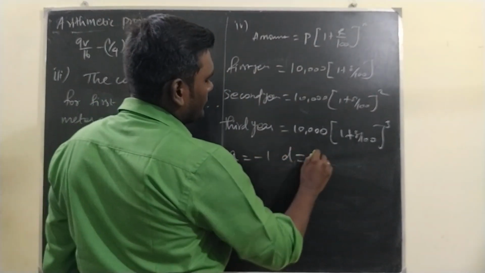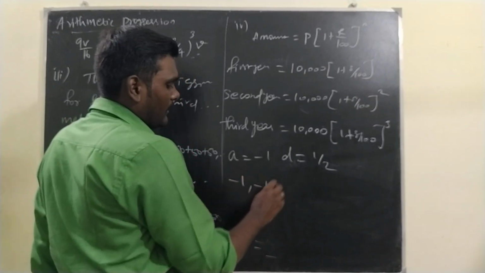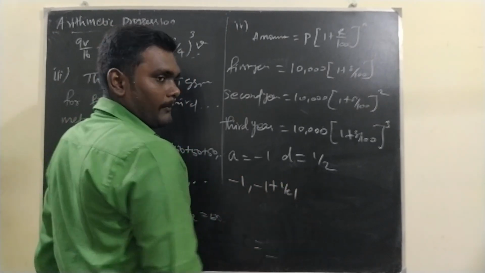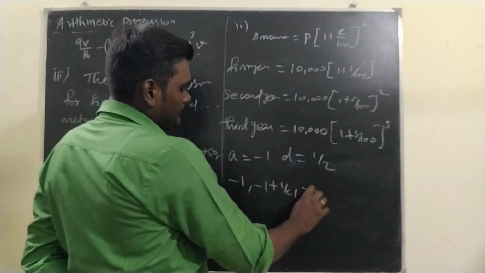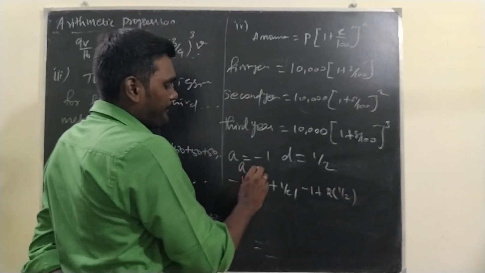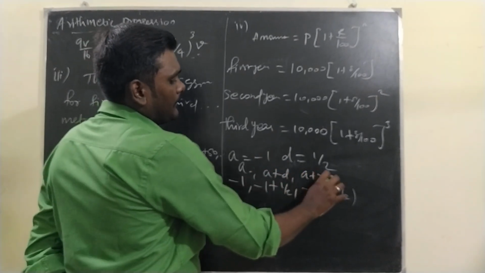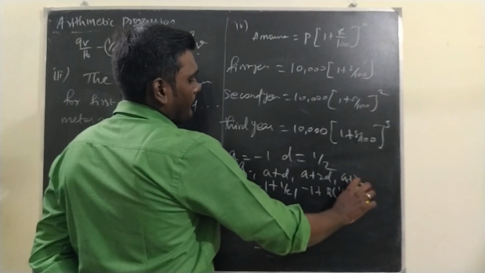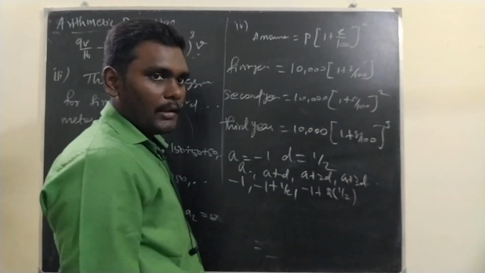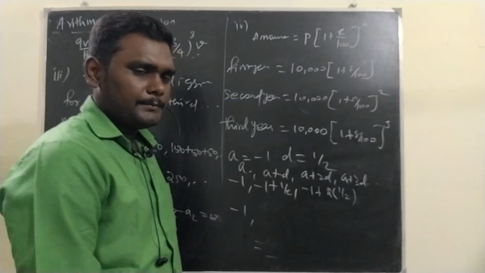A is minus 1, D is 1 by 2. First term minus 1. Second term minus 1 plus 1 by 2. Third term minus 1 plus 2 times 1 by 2. Remember the general form? A, A plus D, A plus 2D, A plus 3D and so on. Now here minus 1 plus 1 by 2, how much?